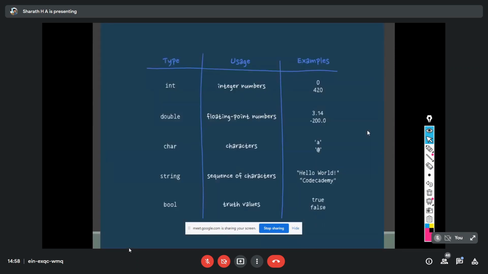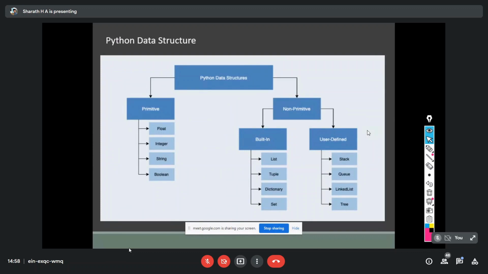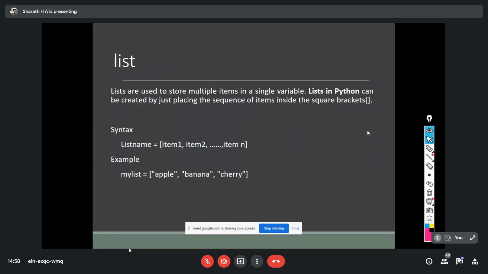I'm going to skip a few slides. So far we have studied strings. As I already mentioned, a string is a sequence of characters, whereas a list is a sequence of objects.